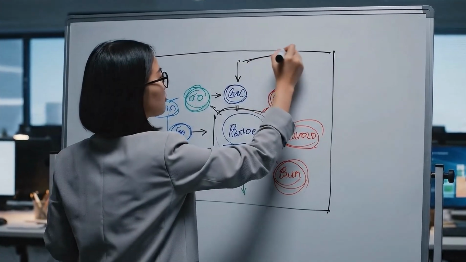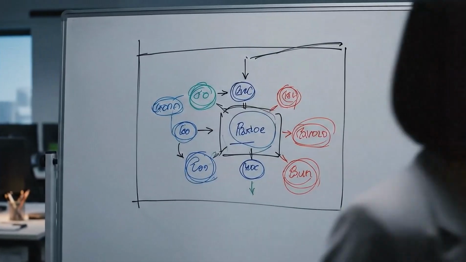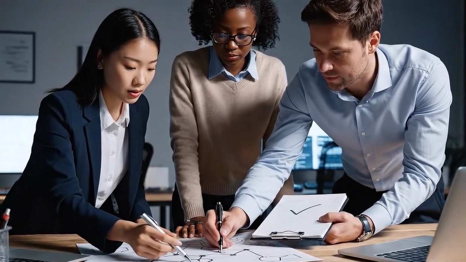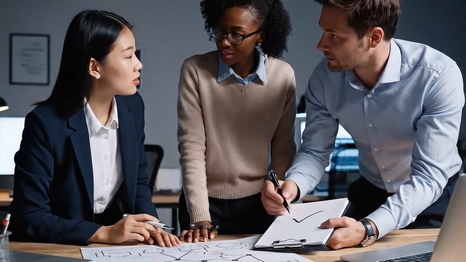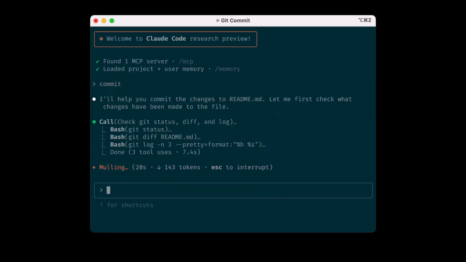A constitution file is different. It's a durable, explicit rule set that governs how an agent reasons across tasks. Long-running agents use constitutions to maintain consistency, safety, and reviewability as they operate across time and tasks. Here's a concrete example using Claude Code and VS Code to derive a constitution directly from an existing project.